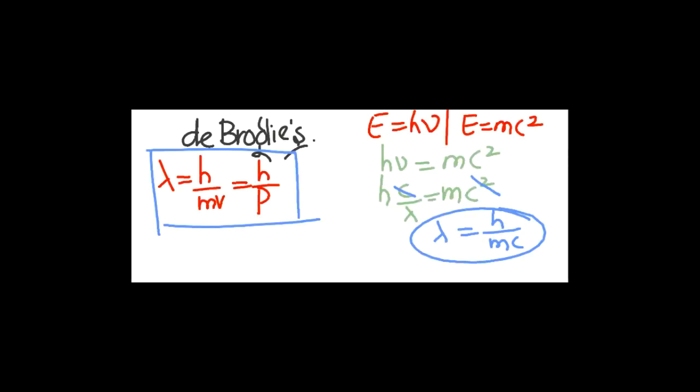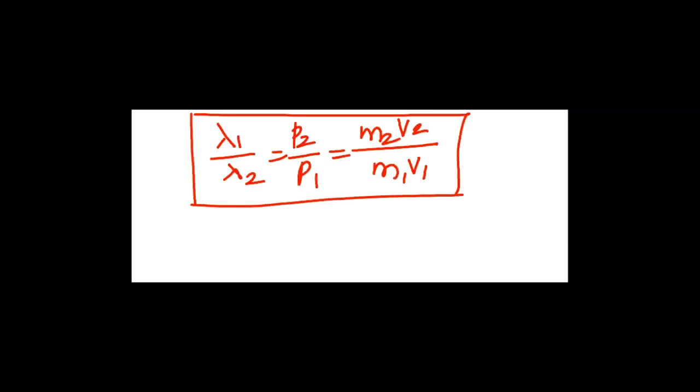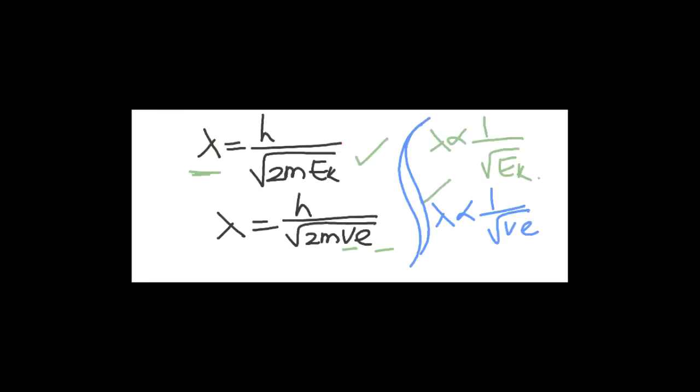De Broglie's concept: lambda is equal to h by mv, or h by p. E is equal to h nu, E is equal to mc square. From that we are getting lambda is equal to h by mc. Lambda 1 by lambda 2 is equal to p2 by p1, that is m2 v2 by m1 v1. Problems you need to solve, I will just help you. Lambda is equal to h by root over 2 m E K, the kinetic energy relation. Lambda is equal to h by root over 2 m V e, the potential and charge relation.